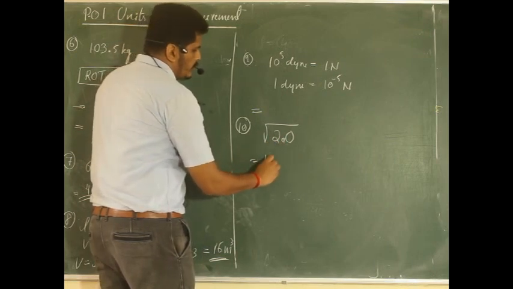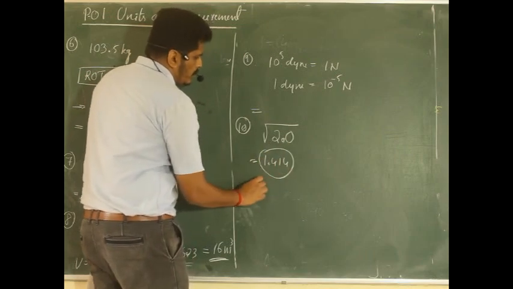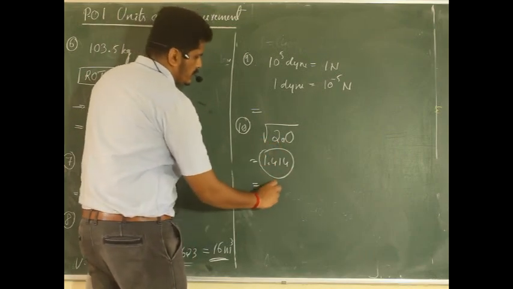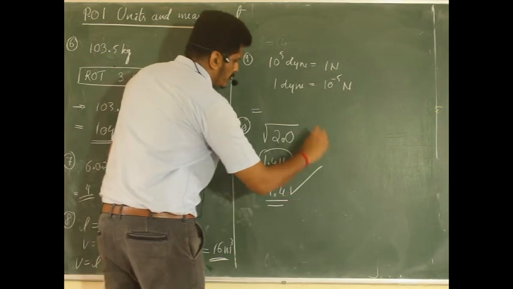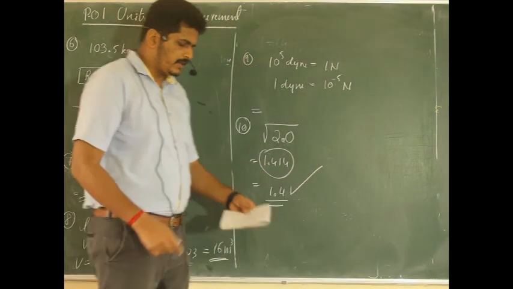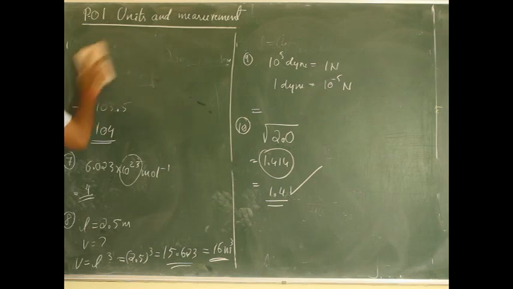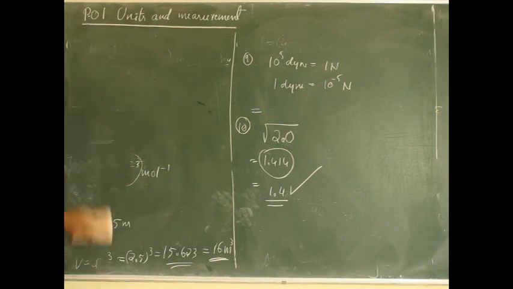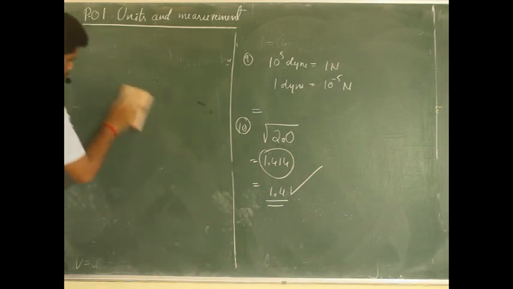That is why 1.414 is the calculator answer, but according to the given data here, 1.4 should be the answer. So this answer is acceptable, and the option is option B. Hope you are understanding it very clearly. So that is about question number 10.